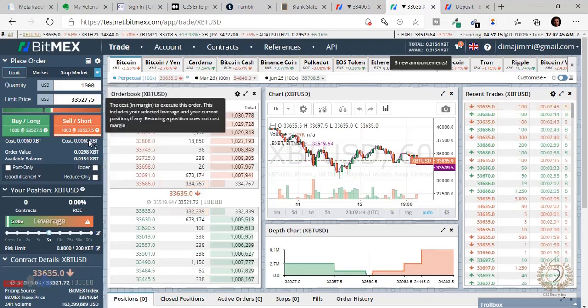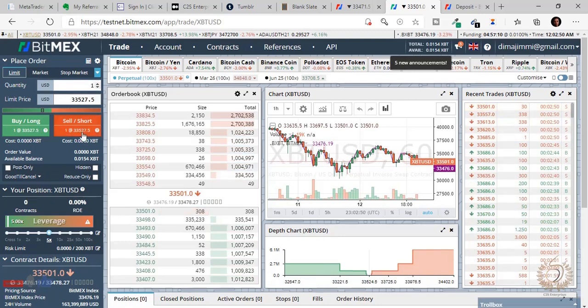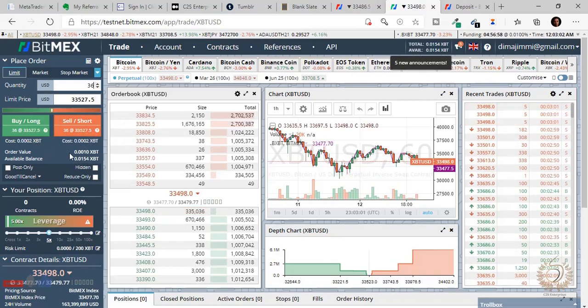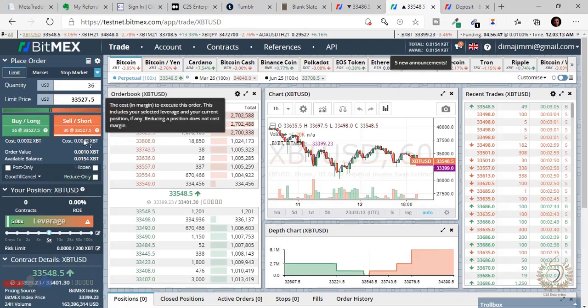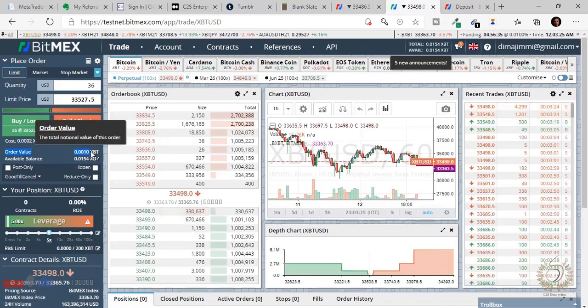So now look at this. Let's go back to 1. Let's say we are buying a $1,000 contract. Now if we keep increasing this, with respect to the 5x leverage, the order value is the value of that order, what you're going for. The order value divided by your leverage is going to give you your cost. Your cost is that money you had, like the 1 BTC you had. But you wanted to enter a position worth 2 BTC. That 2 BTC in this case is the order value, the real value of that order.